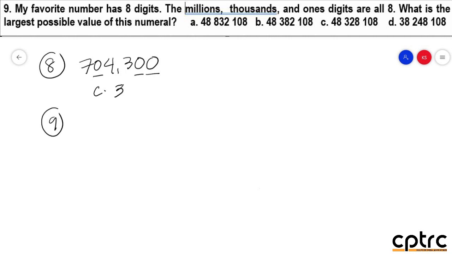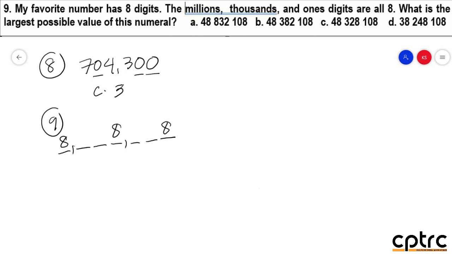But take note po, meron tayong condition. The millions, thousands, and ones are 8. So, ang ones po, dapat 8. So, si ones, dapat 8 po yan. Tens, hundreds, thousands, ito po, dapat 8 din yan. 10,000, 100,000, millions. Dapat po 8 din po dyan. So, among the following option po, sino po dyan ang nag-follow sa ganyang klaseng setup?